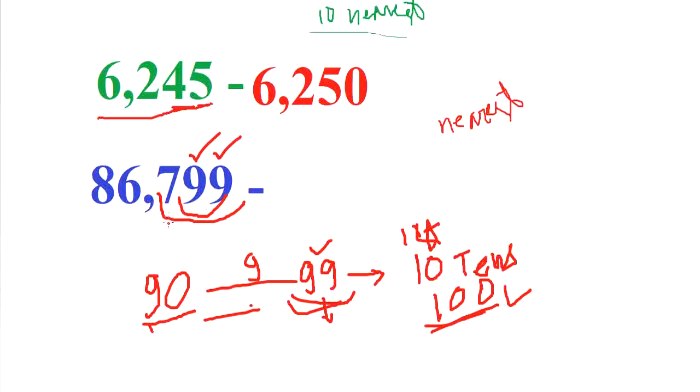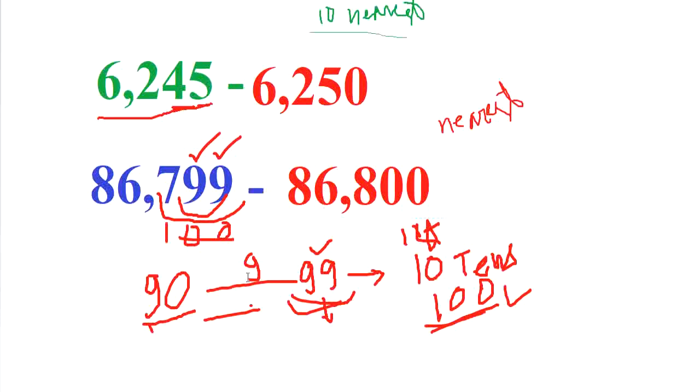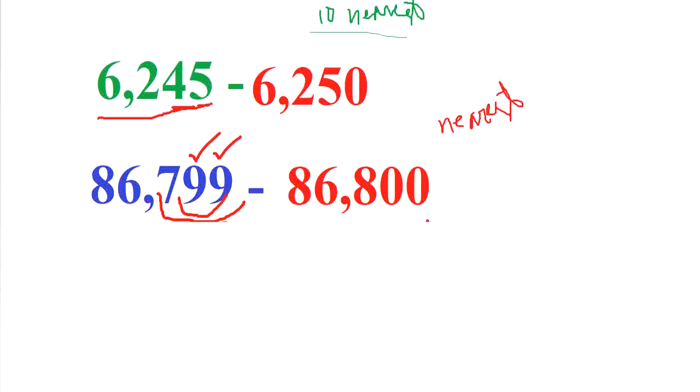100. But as it is 799, after 799, what is the next number? Yes, that will be its nearest 10, and that will be 86,800. This is nearest 10 of number 86,799. In this way we can round up any numbers. Okay.